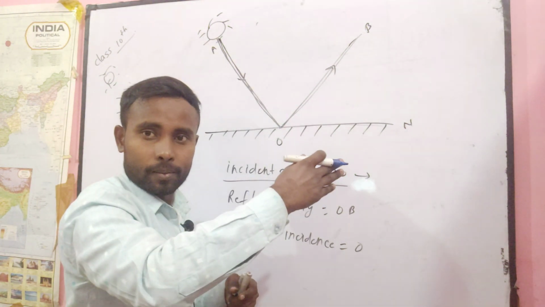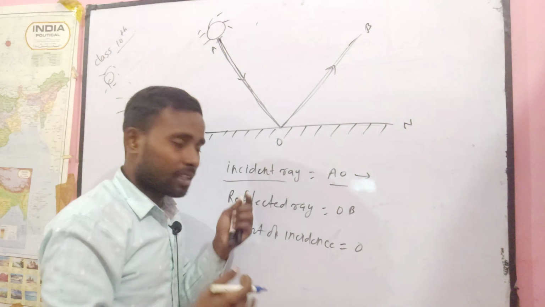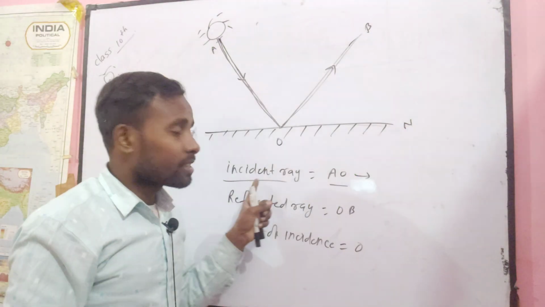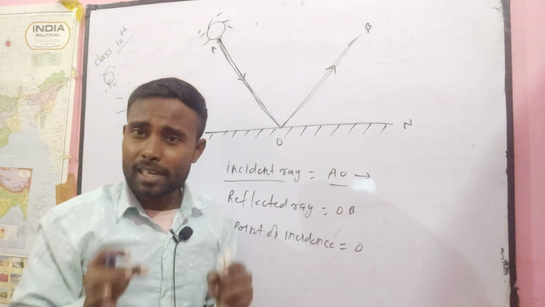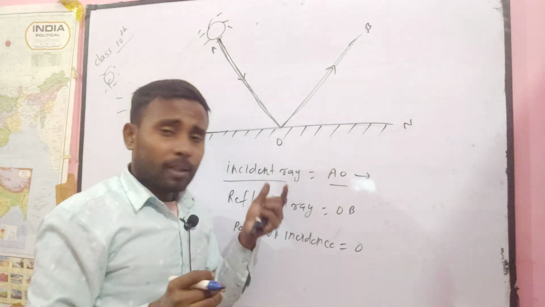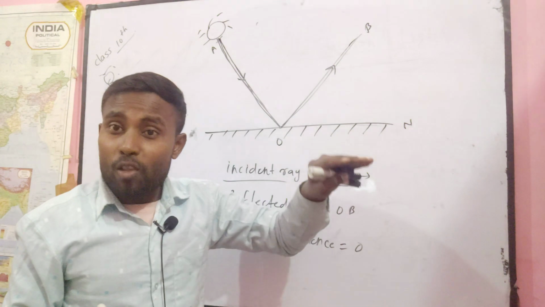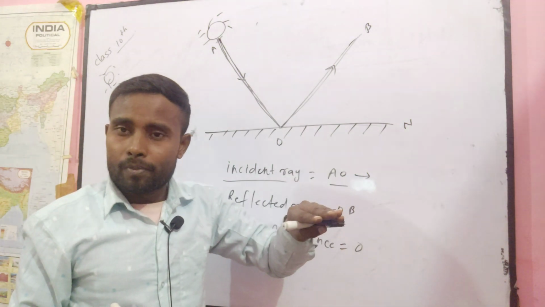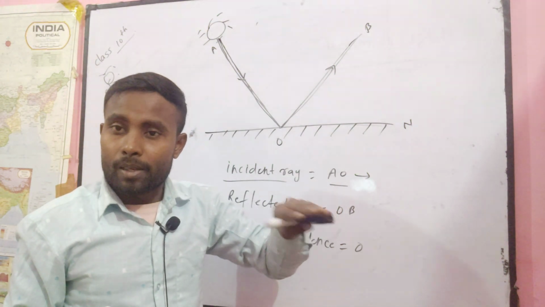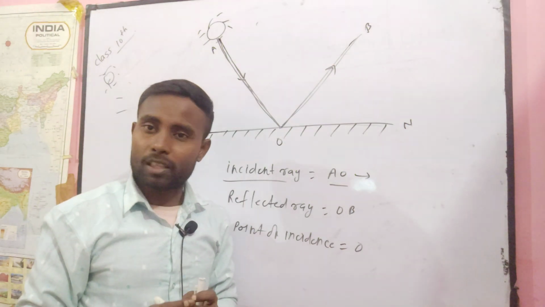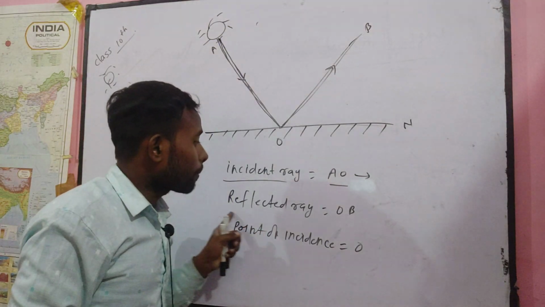So you can write here: incident ray means a light ray which is coming from the source of light and falls on a reflecting surface. I think you understand very well. Next will be your reflected ray.